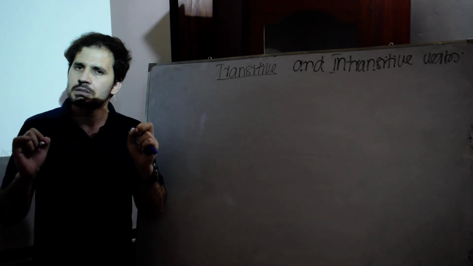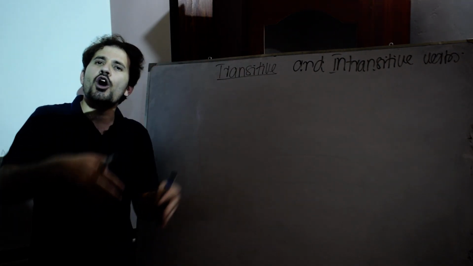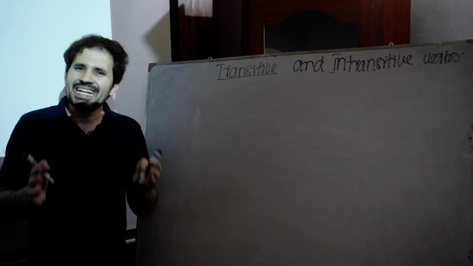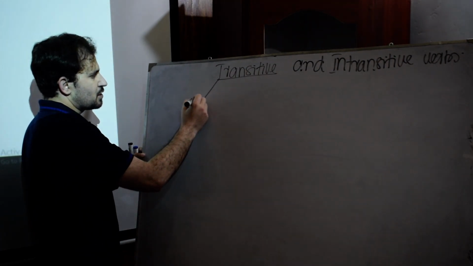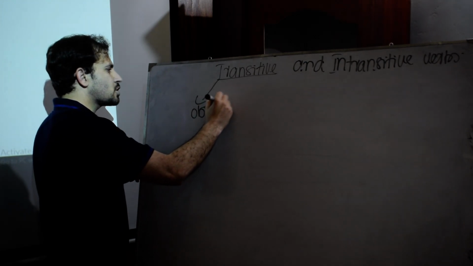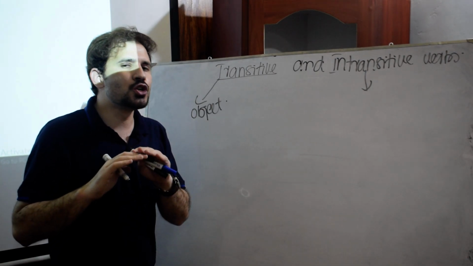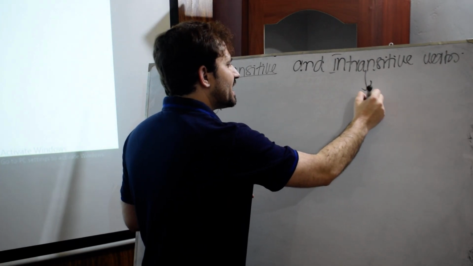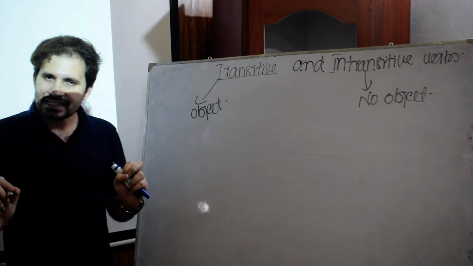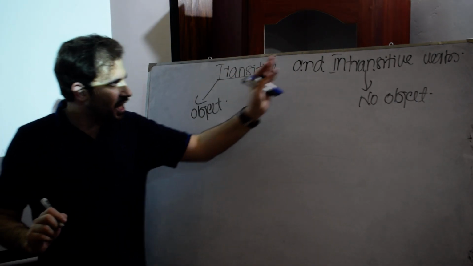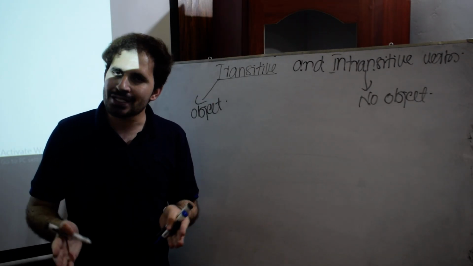Understanding transitive verbs is not that difficult. Transitive verbs are those verbs that take an object, or when an object is needed for a verb, that is called a transitive verb. Let me write down what it needs: it needs an object. And what are intransitive verbs? Intransitive verbs are those verbs that do not need an object. I can say they need no object. A verb that needs an object is called a transitive verb. A verb that does not need an object is called an intransitive verb.